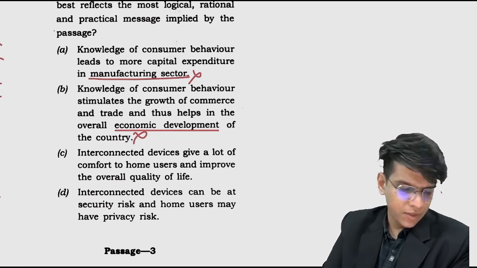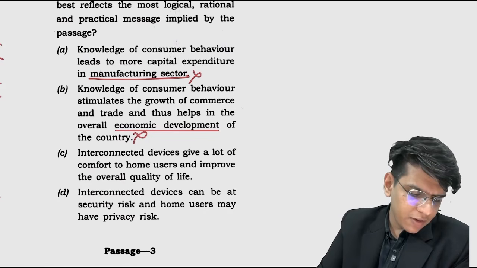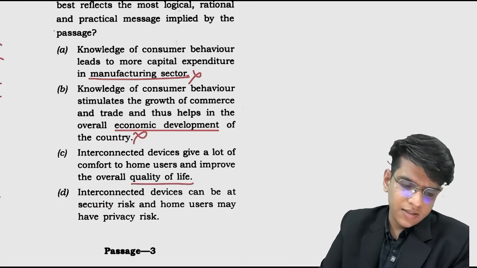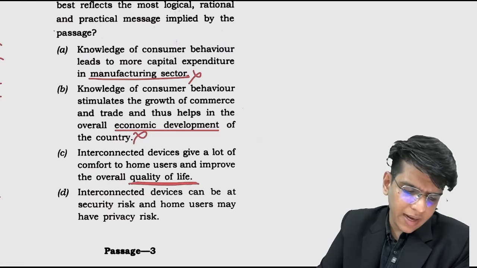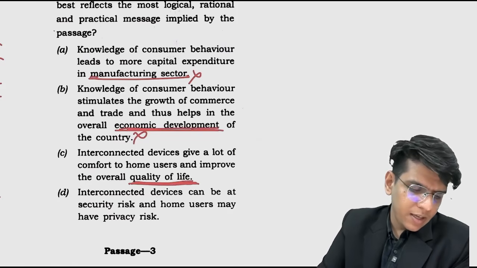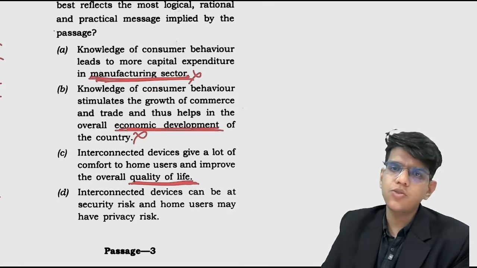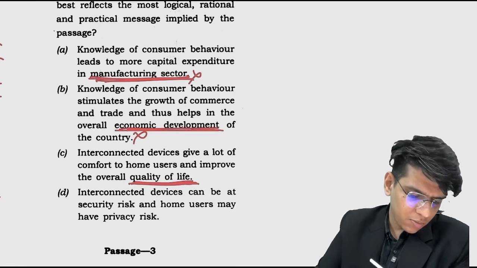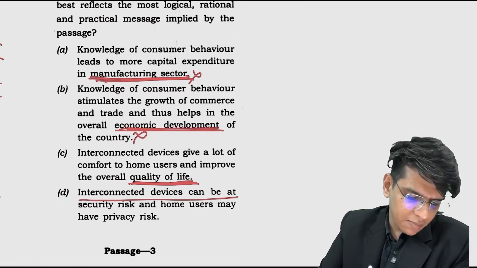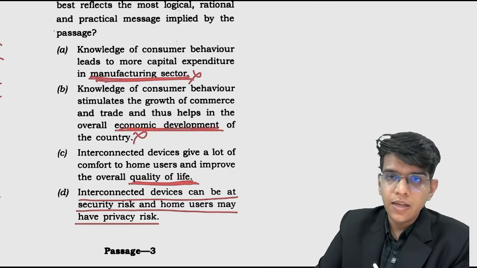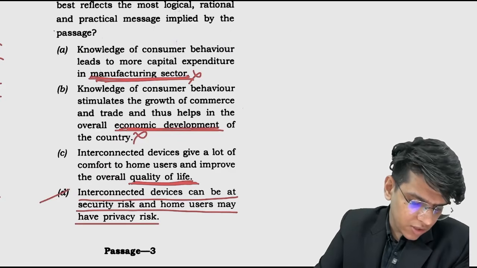Interconnected devices give a lot of comfort to home user and improve their overall quality of life. Again, it was not the main point to highlight the quality of life. He was trying to red flag the risk associated with these things, right? Read the last option. Interconnected devices can be at security risk and home users may have privacy risk. This is why the passage was written.